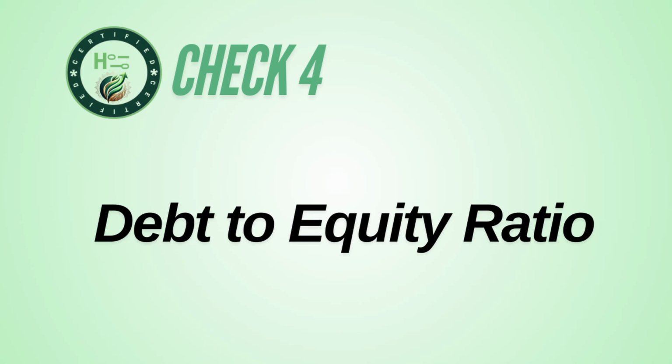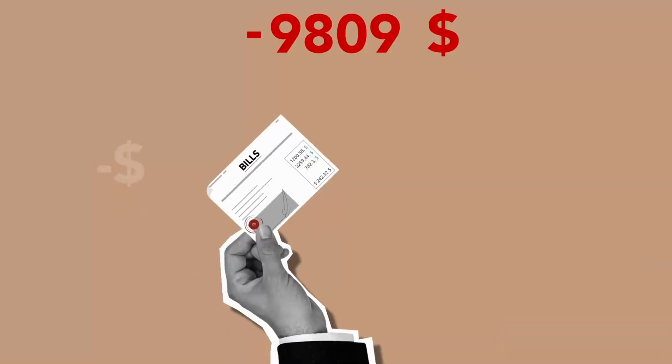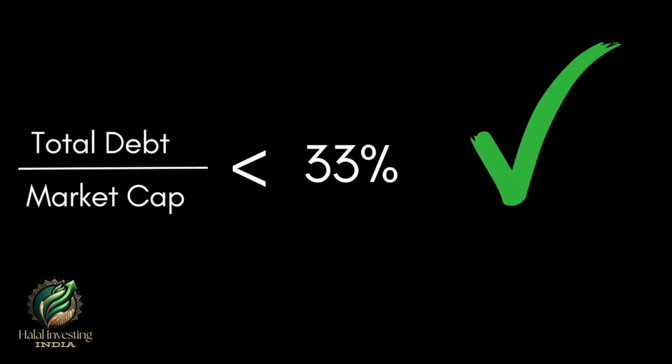Now let's move to one of the most important things, that is the debt to equity ratio. What is this? We know that interest-bearing activities are haram in Islam, so you can't invest in them. But the question arises, most of the companies right now are running on interest. They are taking loans. So what to do now? For that as well, ulemas have come up with a percentage basis. That percentage is again 33%. The point is that financing should be less than 33%. What does it mean? It means debt of the company divided by its market capitalization should be less than 33%. If it is not so, then it is not allowed to invest in that company.